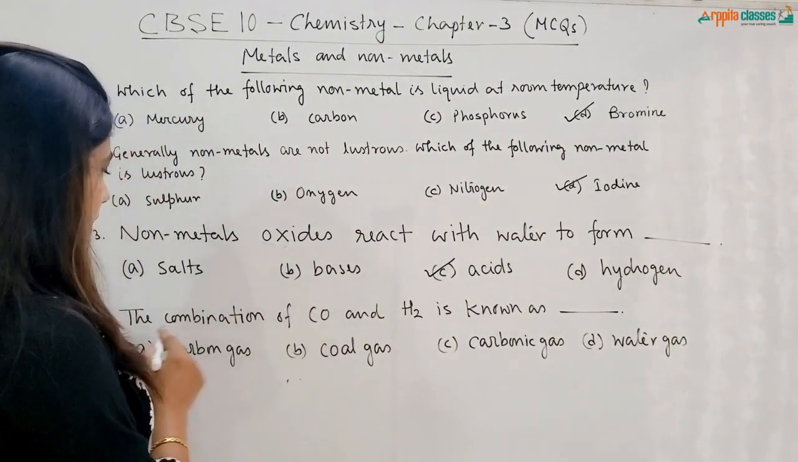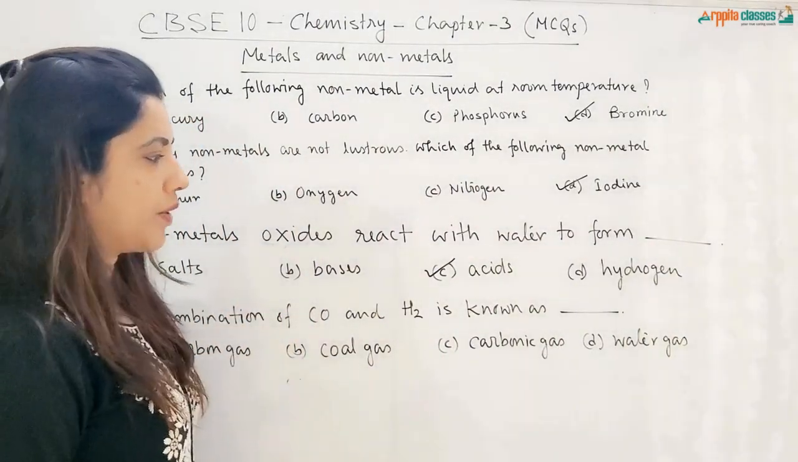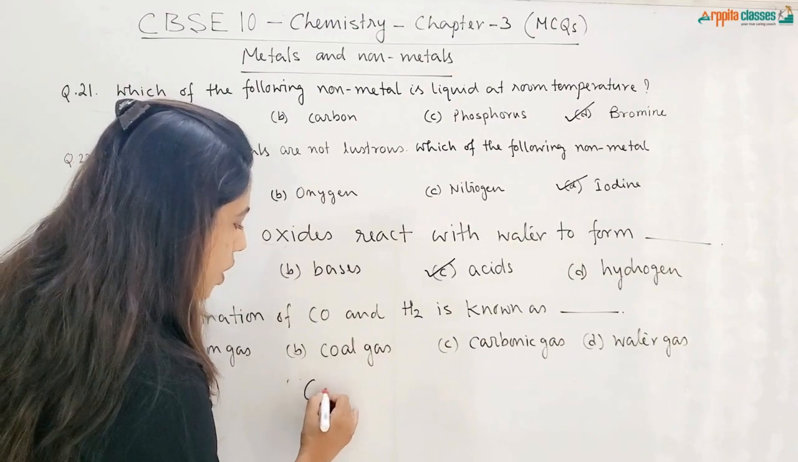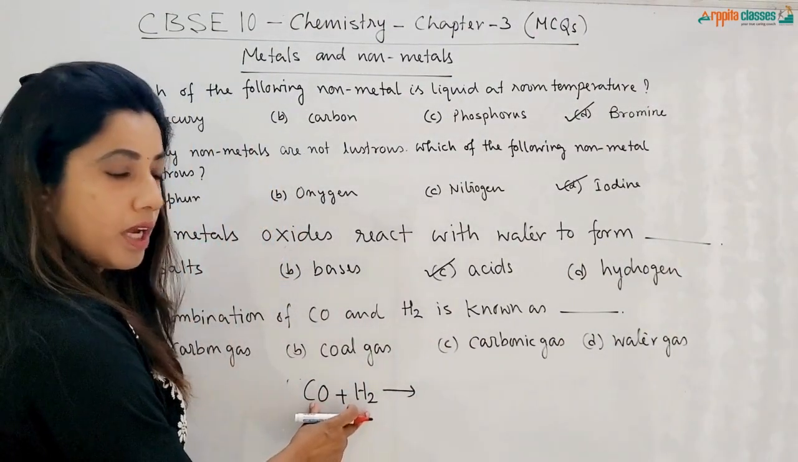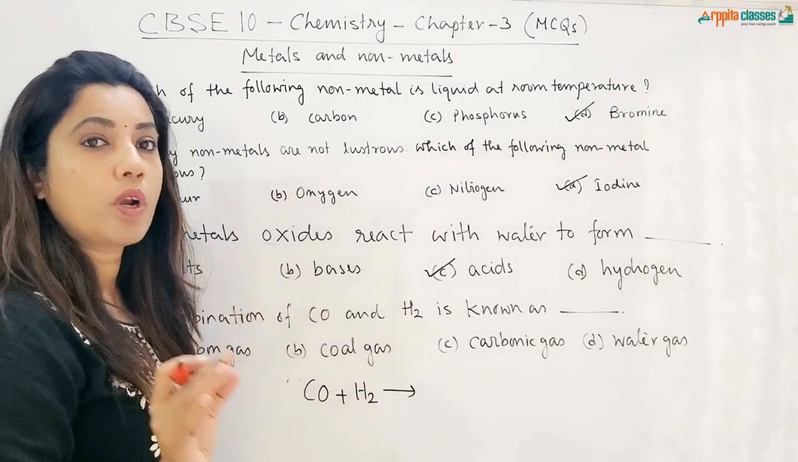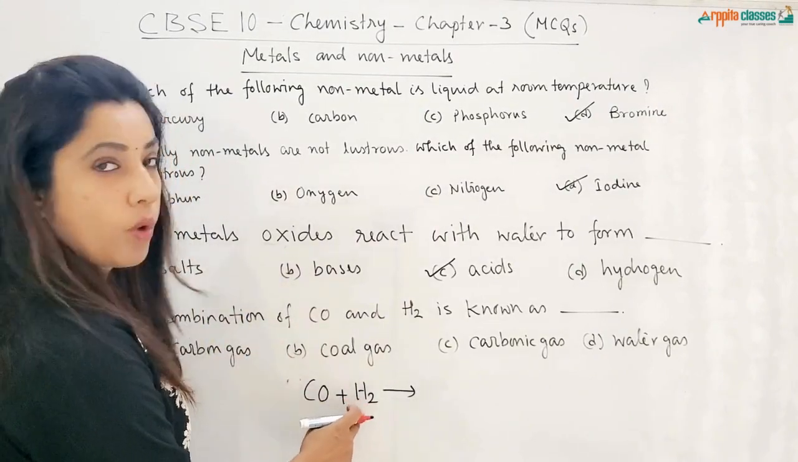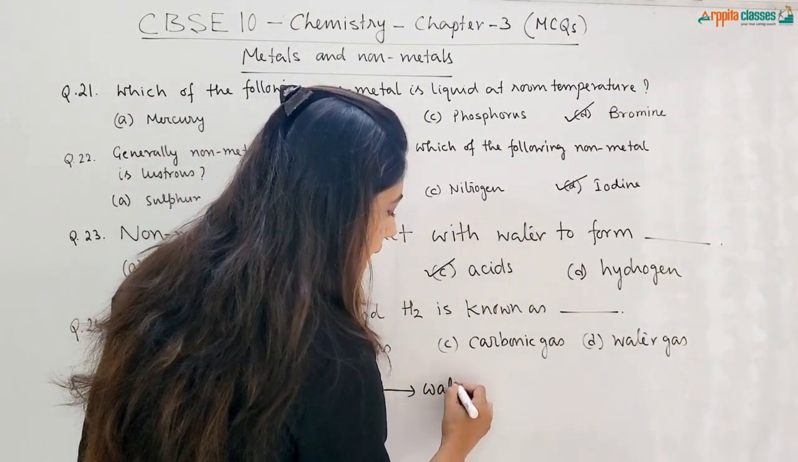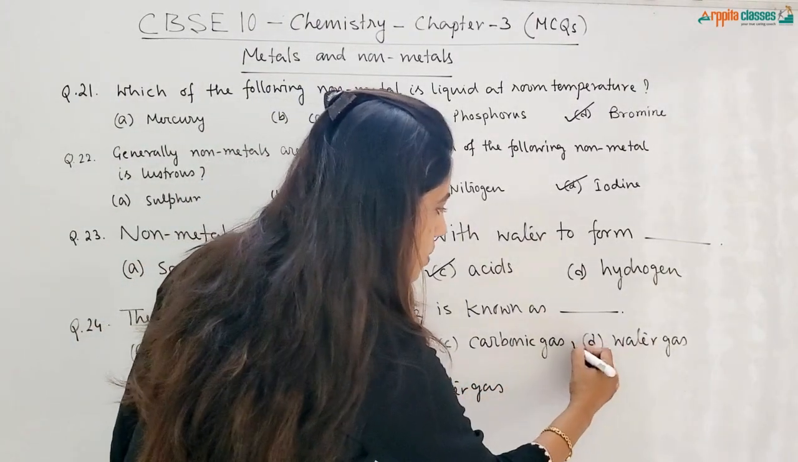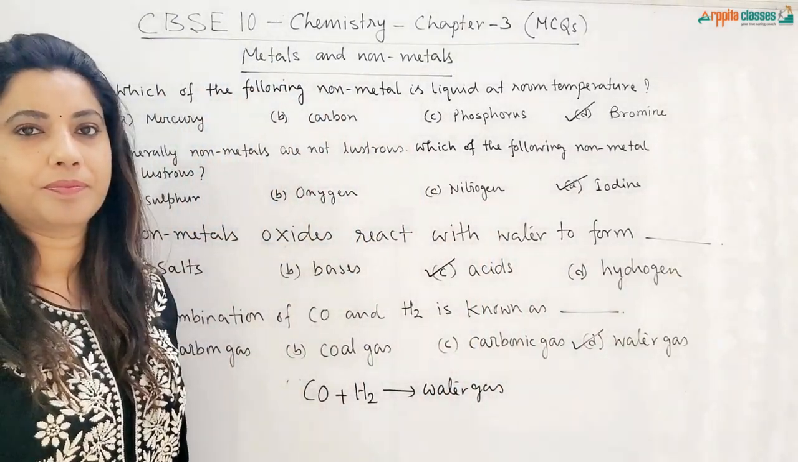Next is, the equimolar mixture of carbon monoxide and hydrogen is known as. Equimolar means equal quantity of carbon monoxide and hydrogen together. This mixture is called water gas. So remember, this is called water gas.